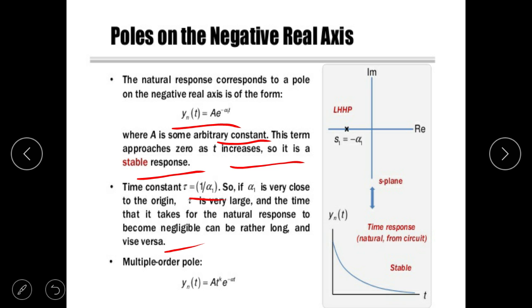For a multiple order pole, y_n(t) = A t^k e^(-αt). So the poles lie in the LHS, and the response of the circuit is exponentially decaying. The system is stable.